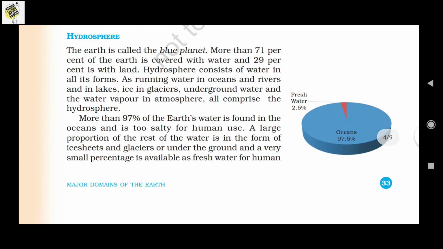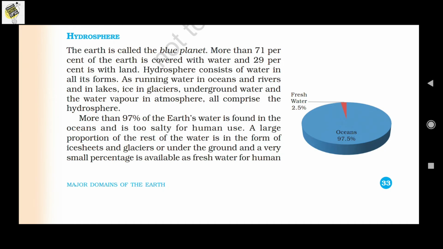That means all the water bodies on our earth together form the hydrosphere, which constitutes ocean, river, lake, ice in glaciers, and other water content or water vapor, etc. More than 97% of Earth's water is found in the ocean and is too salty for human use.